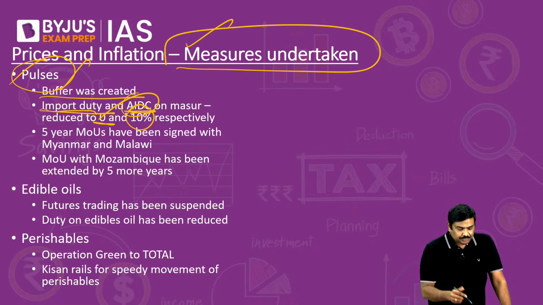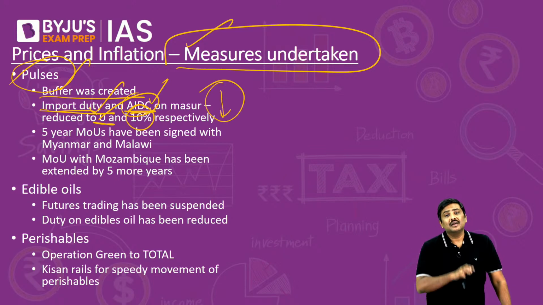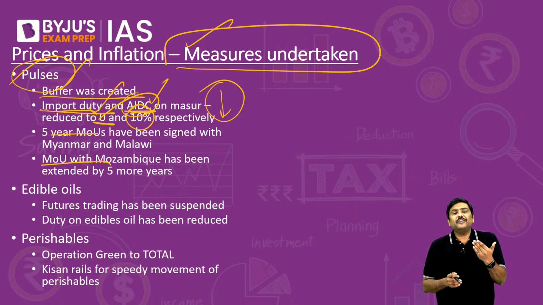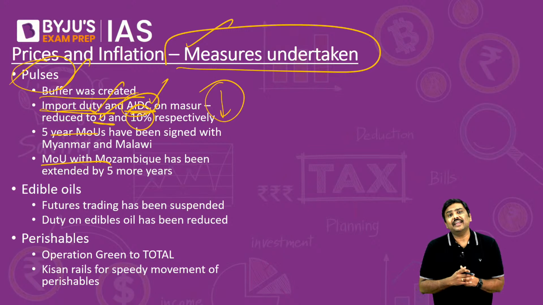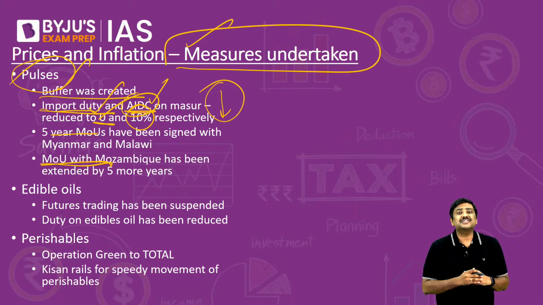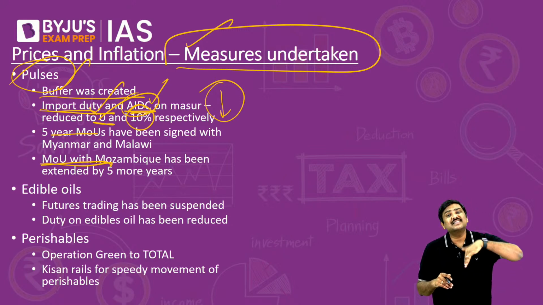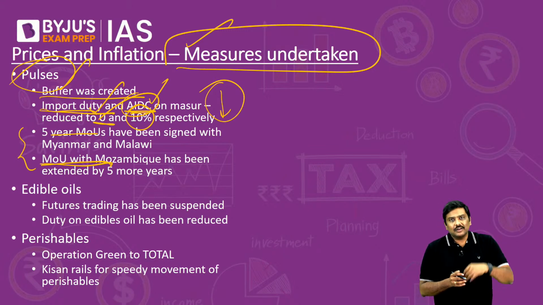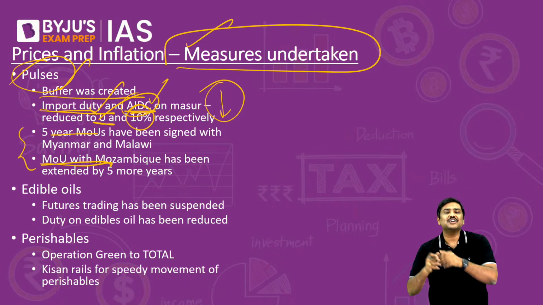And what is the objective here? Once you reduce the duty and cess, we are expecting the imports will become cheaper and the contribution to inflation will automatically come down. And third and fourth, both are related to pulses here. Government of India has entered into a memorandum of understanding, and has revised or extended a memorandum of understanding with countries in order to import pulses for the next 5 years. For example, tur and urad are the pulses generally covered in these particular memorandums. And with this, we are expecting there is a stable supply which will help us control inflation in the market.